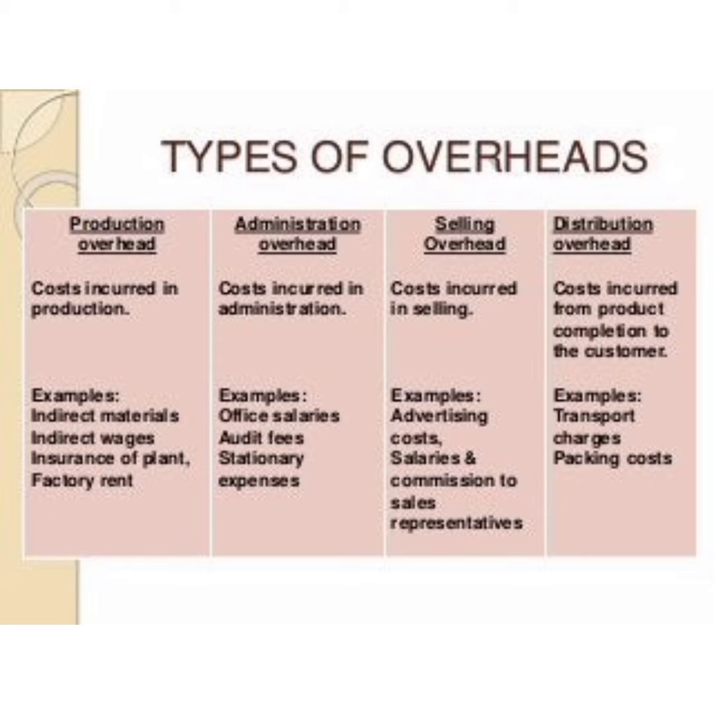First, the production overhead. Production overhead means whatever indirect cost comes under the production department. For example, indirect material, indirect wage, insurance of plant, factory rent, like that.